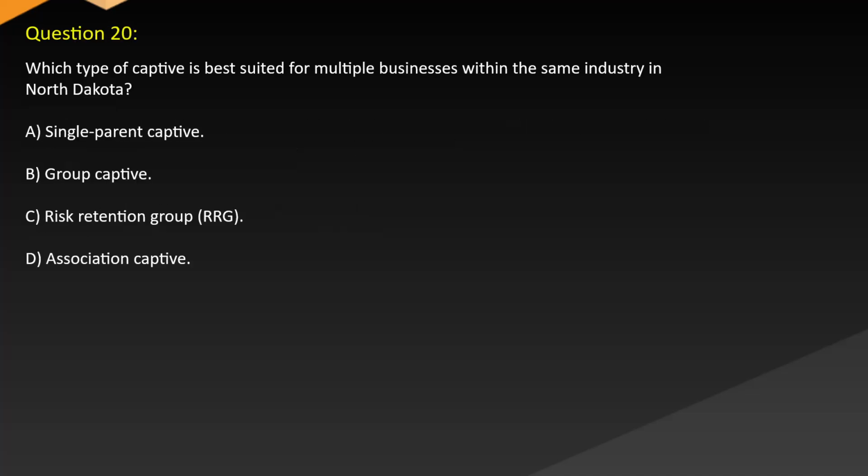Question 20. Which type of captive is best suited for multiple businesses within the same industry in North Dakota? A. Single parent captive. B. Group captive. C. Risk retention group. D. Association captive.